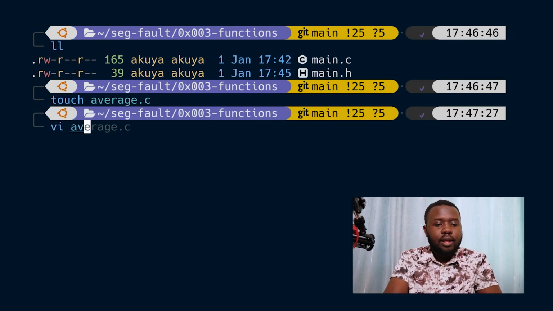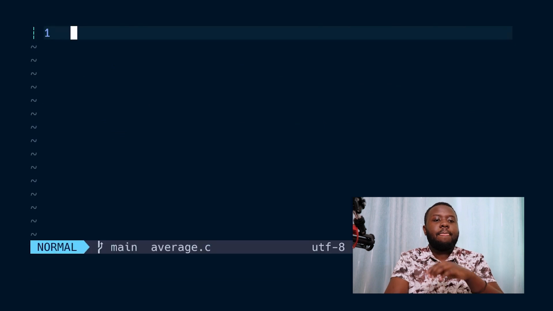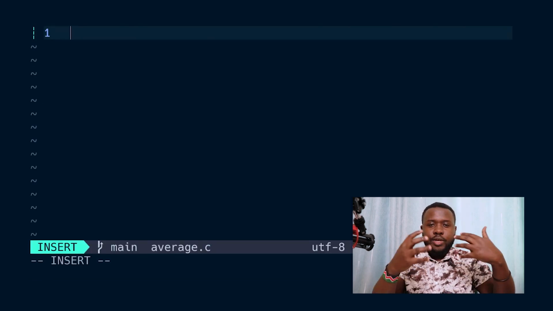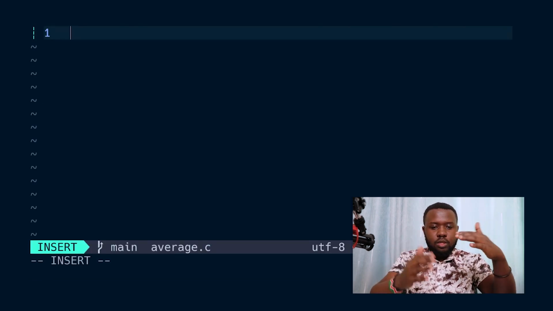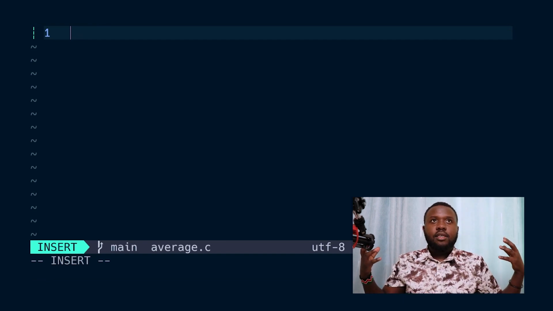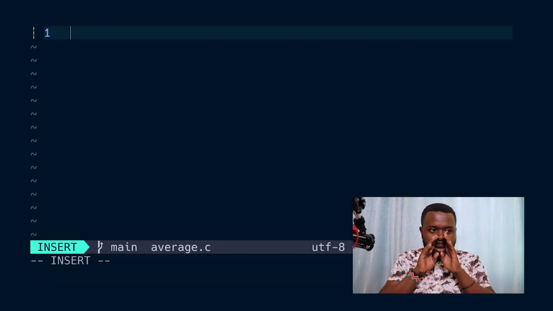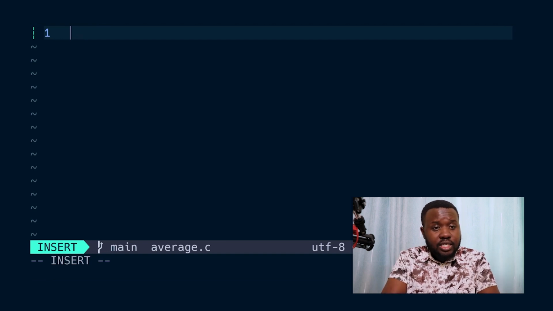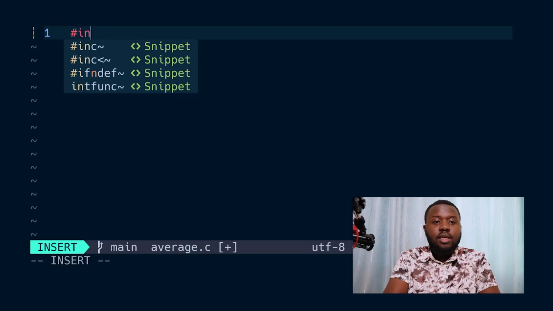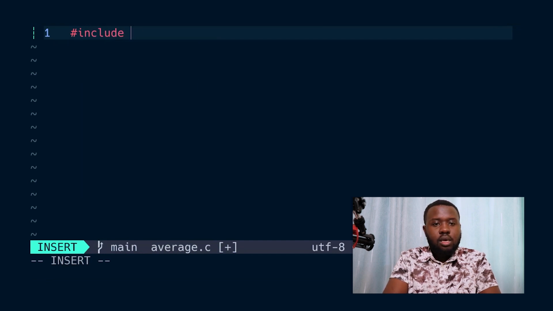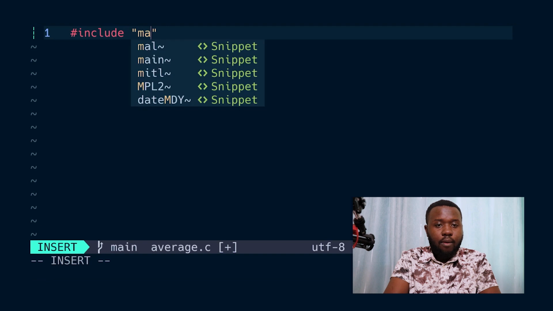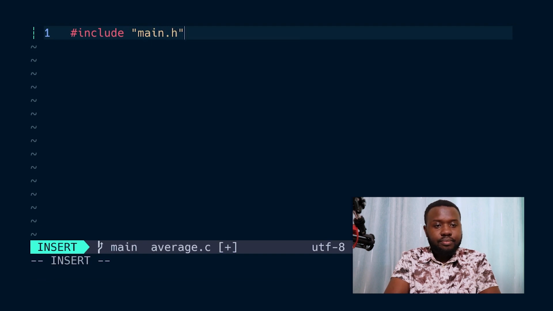So let's open average.c. Now we declare the function. The compiler needs to know where to look so that it can see the declaration, and because of that we're going to include our header file in this particular file. Okay, so include our main.h.